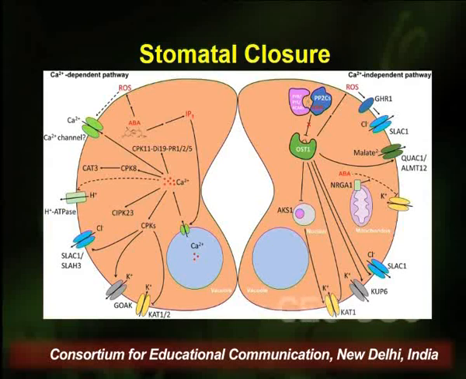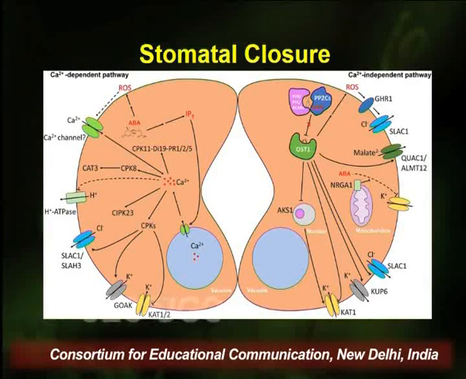Now once these calcium ions enter into the guard cells, they exhibit various other effects. Before I move on to those effects, the abscisic acid whose concentration increases inside the guard cell also activates inositol triphosphate. This inositol triphosphate causes the activation of calcium channels that are present in the vacuoles in the guard cells.